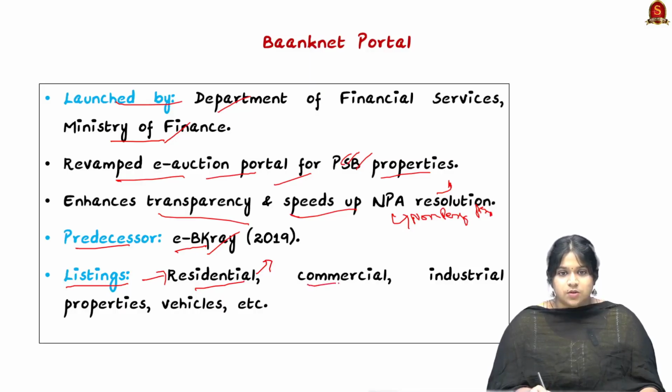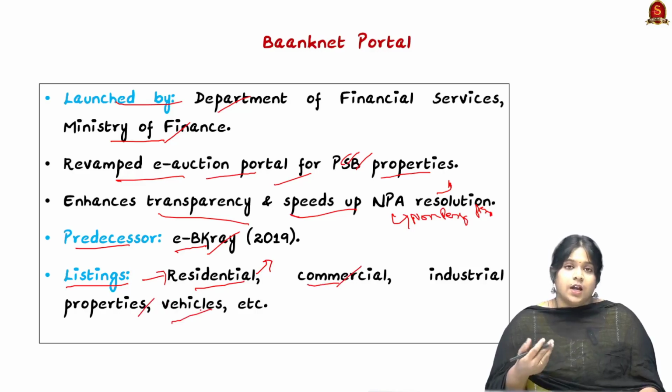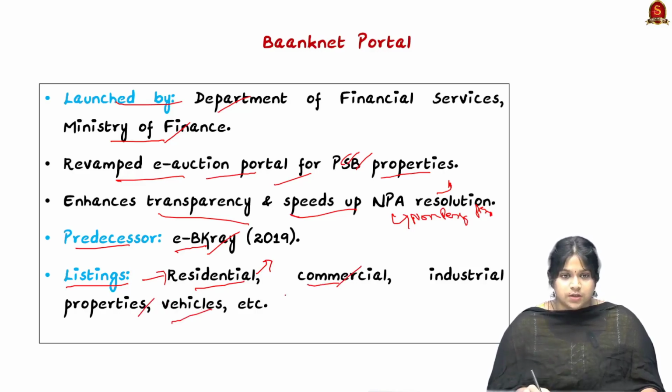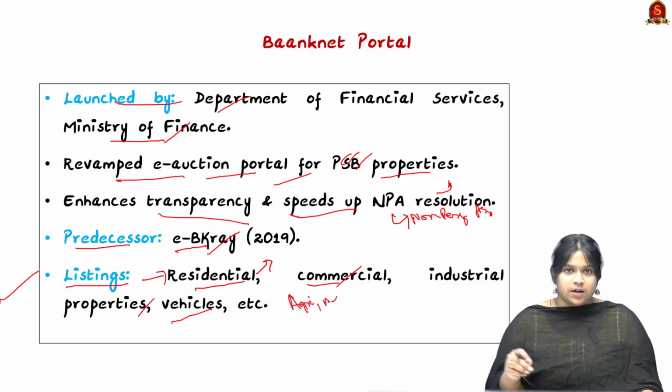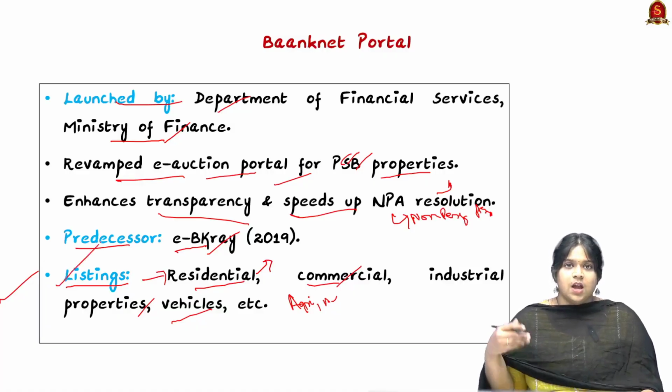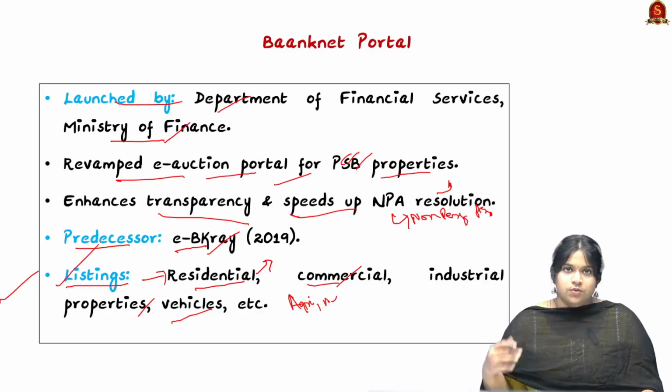Next, listings include commercial and industrial properties, then vehicles, plant and machineries, agricultural lands and non-agricultural lands. So these are the listings in the Banknet portal. Any properties related to these listings can be given in the e-auction portal for their selling.